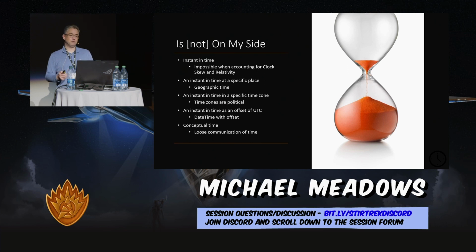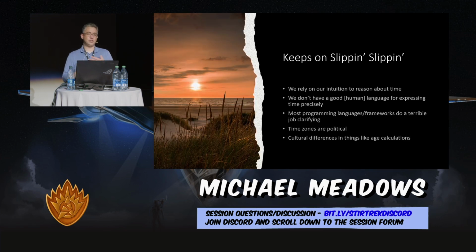It's squishy because we rely on our intuition. We don't think a lot about time because it just happens to us. We all share this experience about time, and so we don't have a really good language to express it. Because of that, it makes it really hard to translate what somebody's thinking in their head into what we can build in a system.